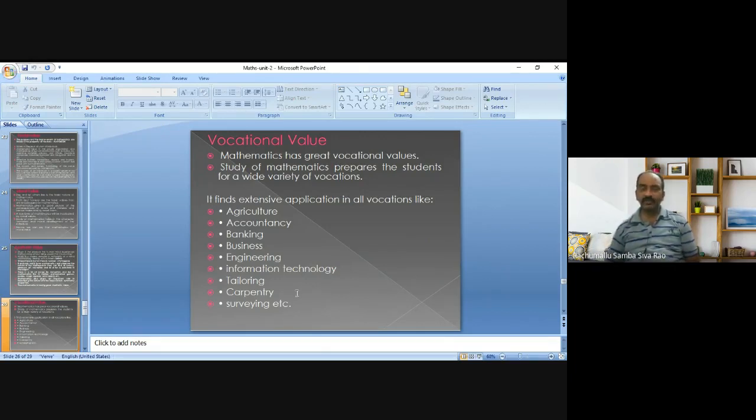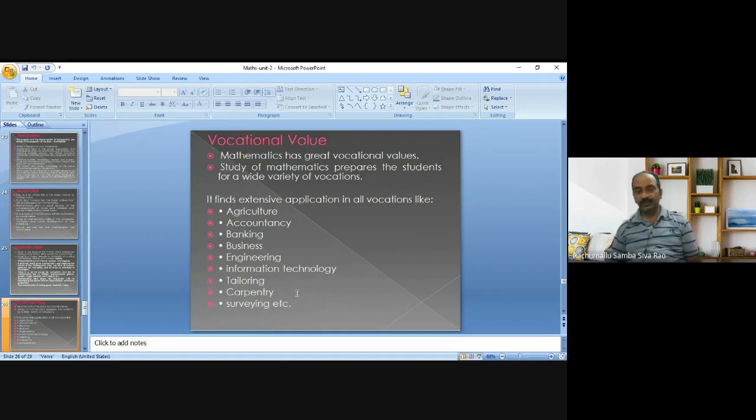So by teaching mathematics, we have to prepare students to perform any vocation in life and to succeed in life. Otherwise, we have to prepare the student for higher education also. That is called preparatory value.